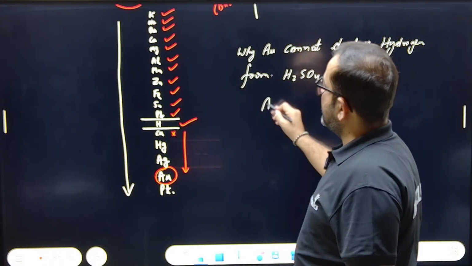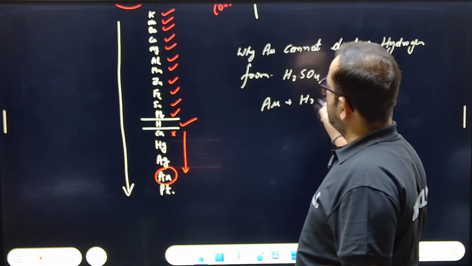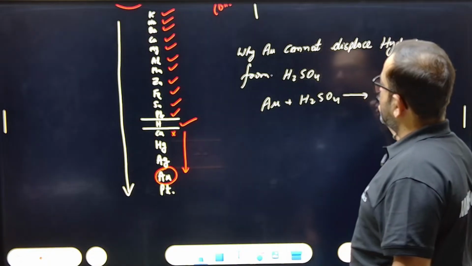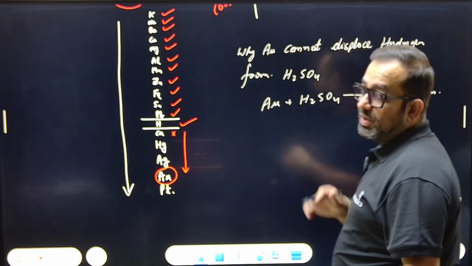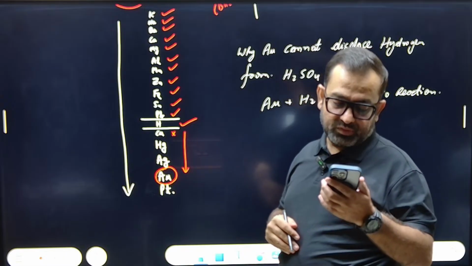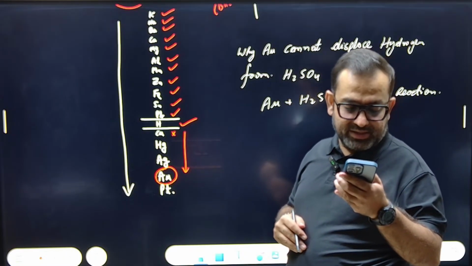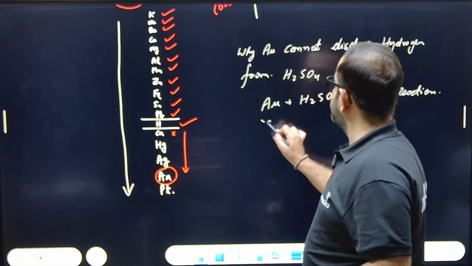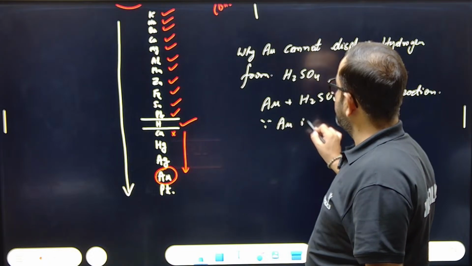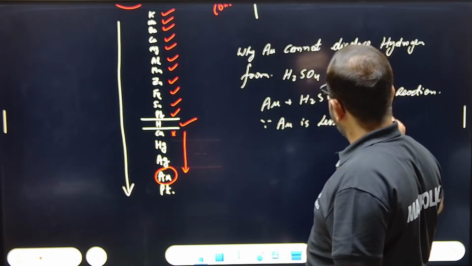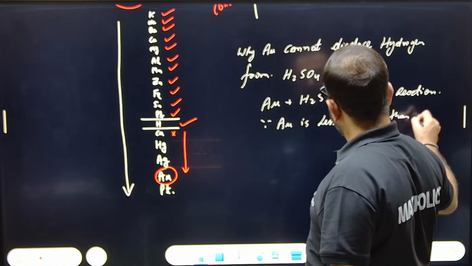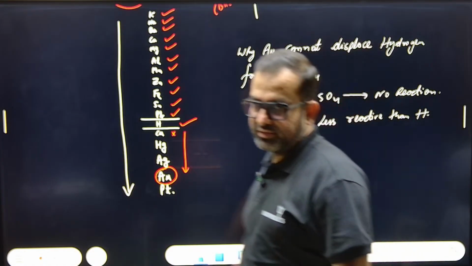If you write Au plus H2SO4 gives what? It will be no reaction. Why is it so? Because gold is less reactive than hydrogen. This is the reason, right?